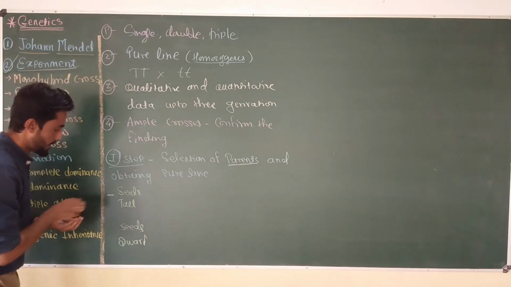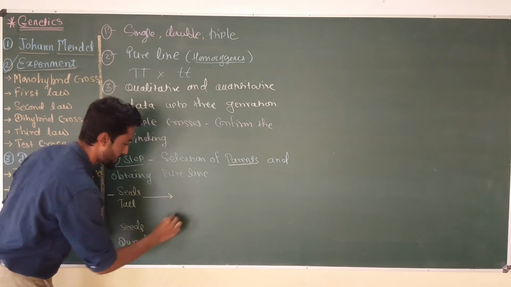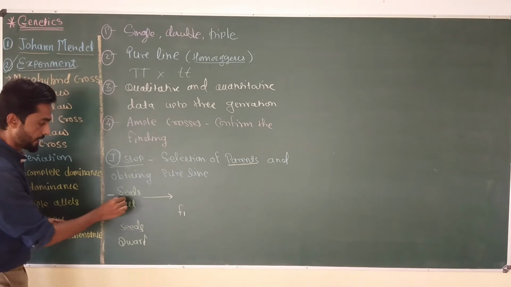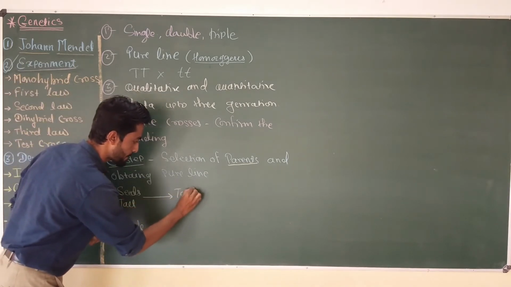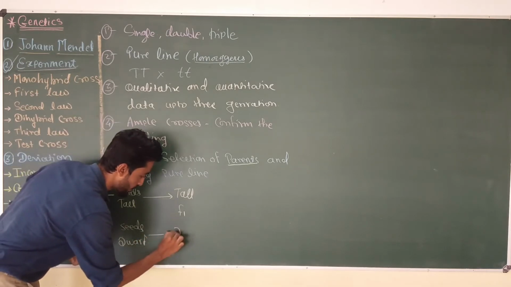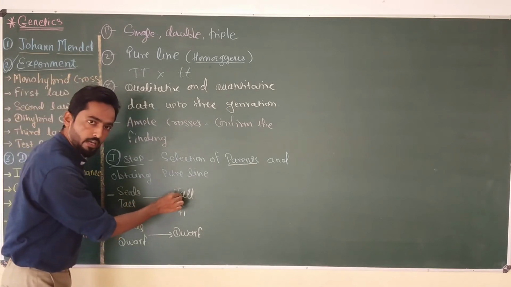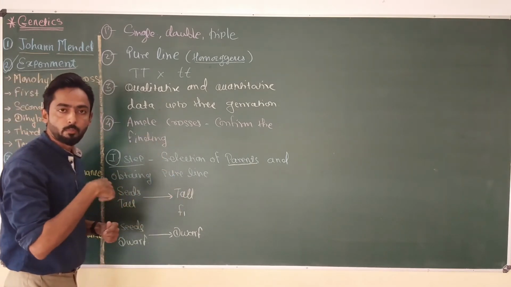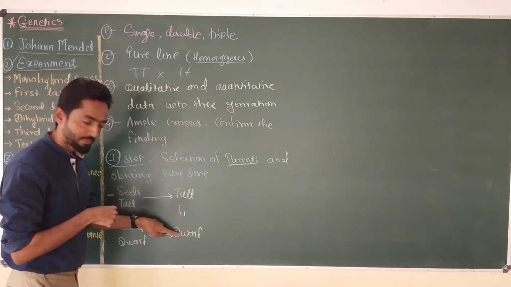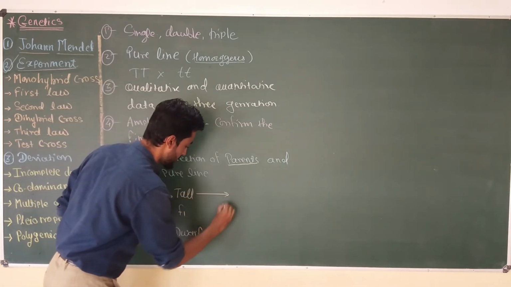That means Mendel raised these tall plant seeds and checked the F1 generation, or first generation. If he got all tall plants in the F1 generation from the tall seeds, and from the dwarf seeds all dwarf plants, then he allowed the tall plants to mature, collected the seeds of the tall plants in F1 generation and the dwarf plants in first generation, and again raised these seeds for a second time,